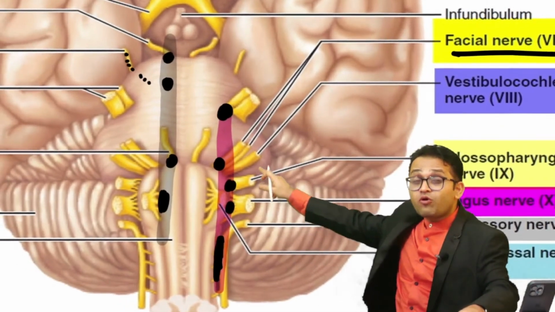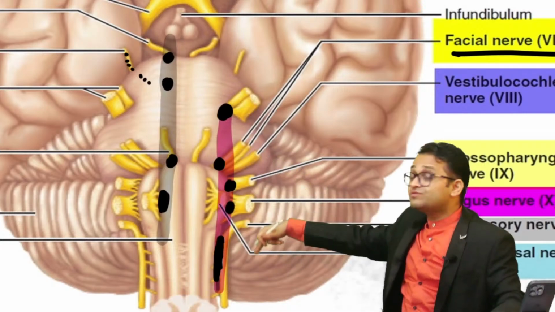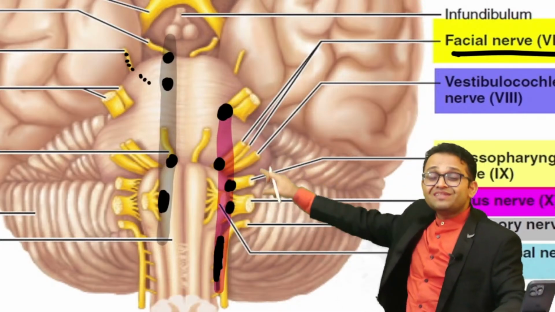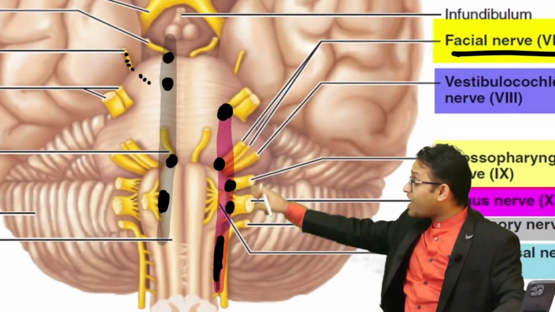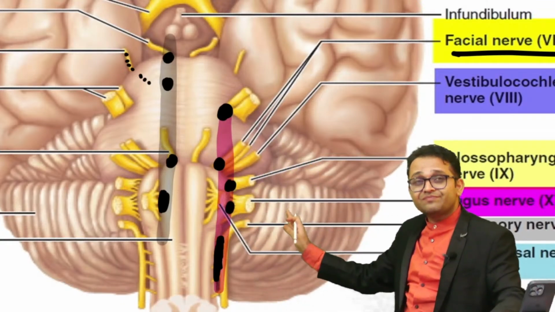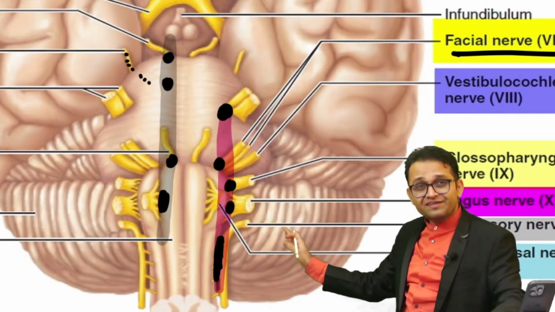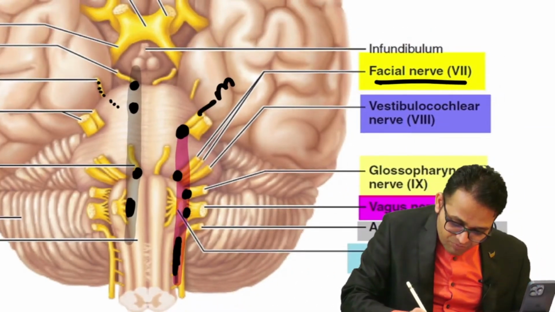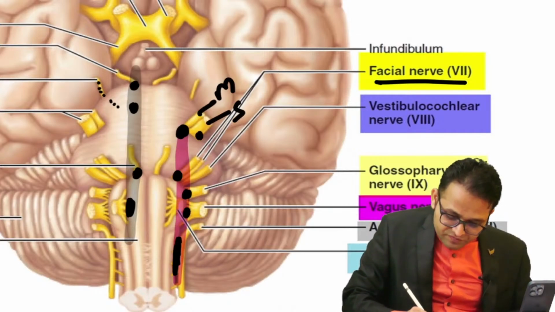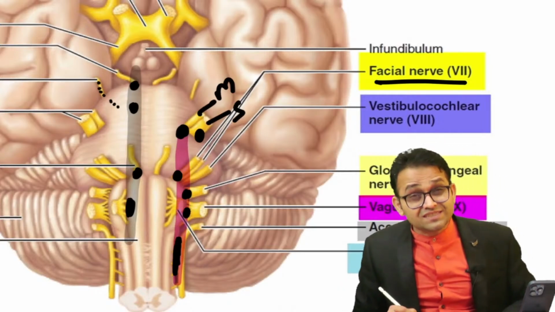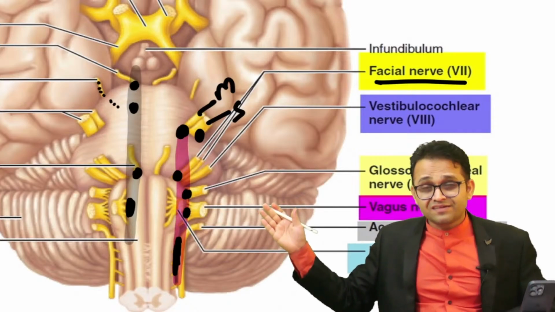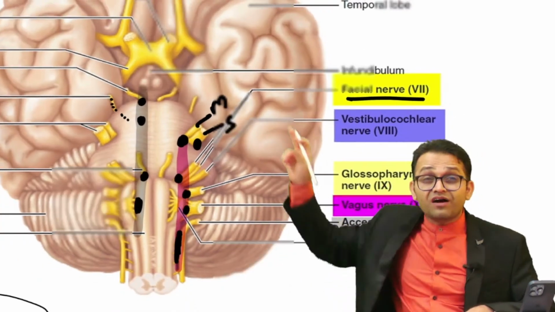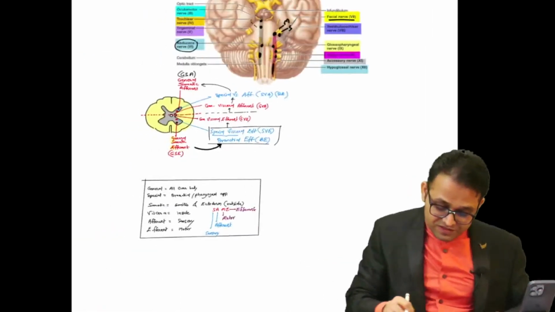And we are talking not about the axon, but about our nucleus, deeply located, the collection of the cell body. These are arranged in the same vertical column, which is lateral. Getting the point? Fine. Now you can see, sir, the fifth cranial nerve is having the motor and the sensory. So fifth cranial nerve is having one more nucleus, sensory, which is lateral. Yes. So we are going to talk about this component of the fifth cranial nerve, which is sensory.